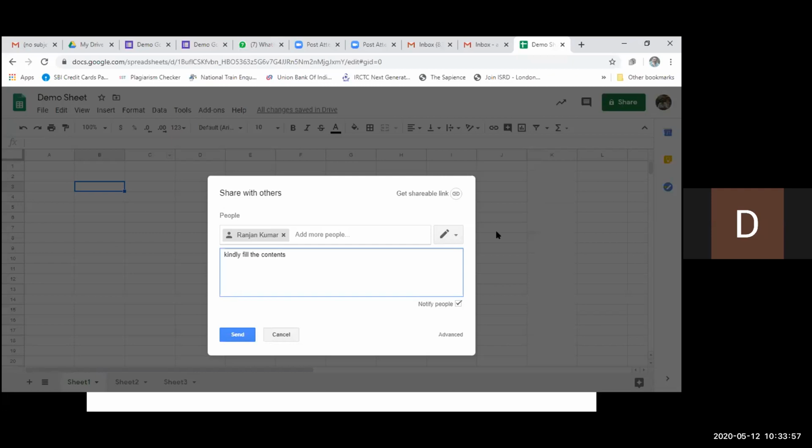Okay. Then again I can give the authority: either he can edit the sheet, or he can comment on the sheet, or he can only view the sheet. Suppose I want a comment from the colleague, then I will just click on the can comment option, by which he can only comment on this sheet. By clicking on this, he can edit the sheet. Okay. So now I am sending this.